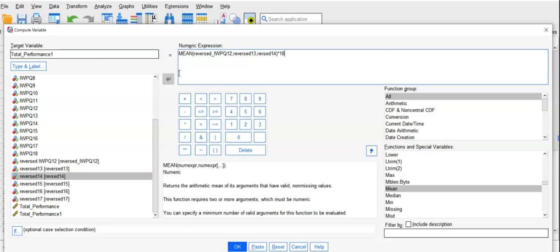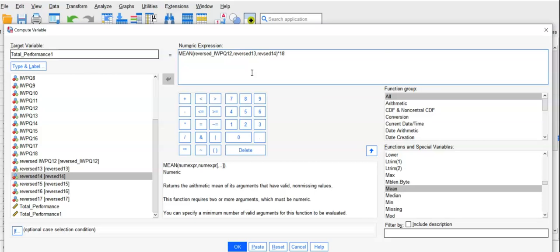Because sometimes there can be no answer. So when you calculate by this formula, SPSS will calculate the mean of every 18 questions, divided by 18, so the mean score, even though there is a 0, and then that will be multiplied by 18. So that eliminates the 0 score problem.